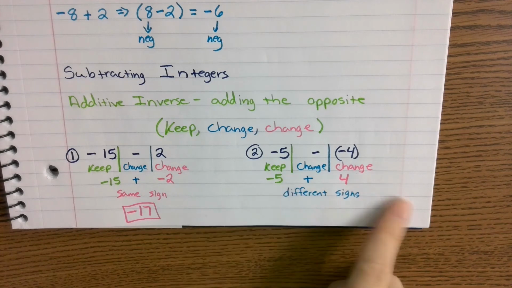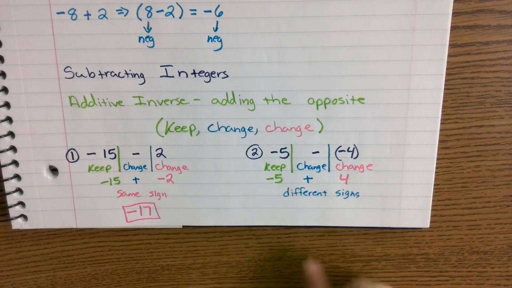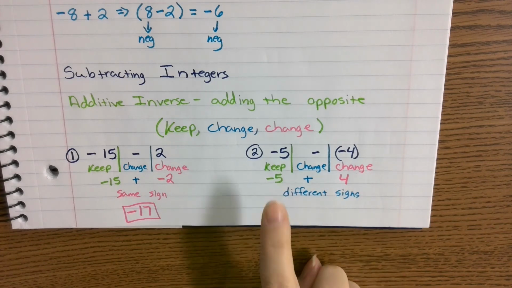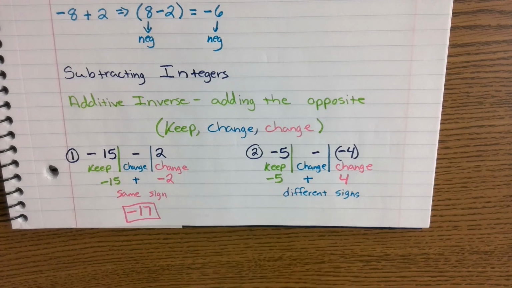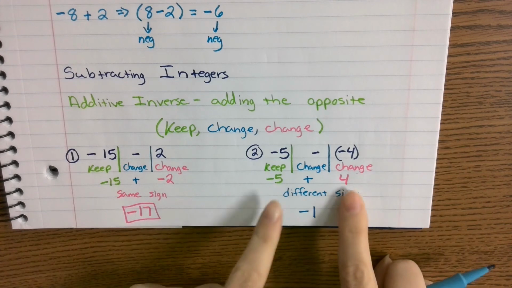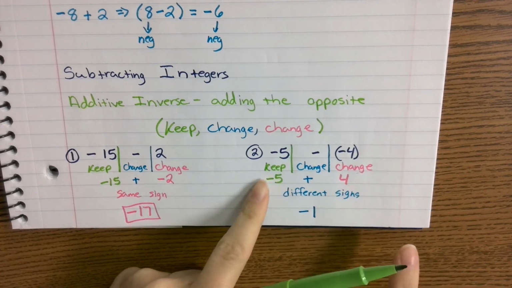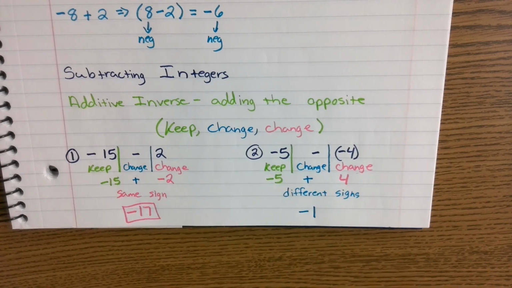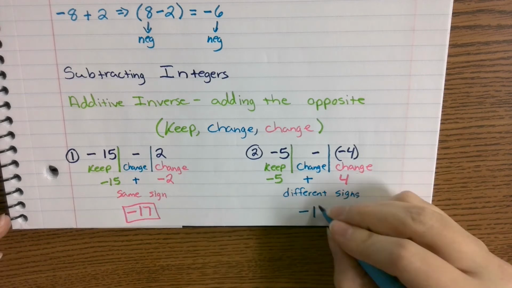Which one do I have more of? More negative or more positive? More negative. How much more negative do I have? 1 more negative. So this is a negative 1. You are subtracting and keeping the sign of the larger number. So negative 1.